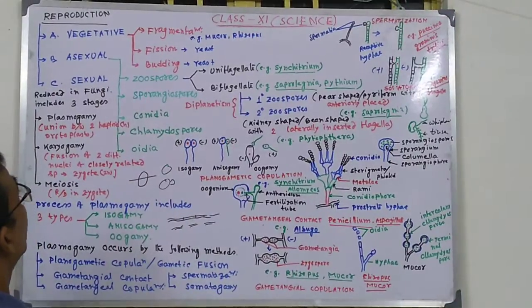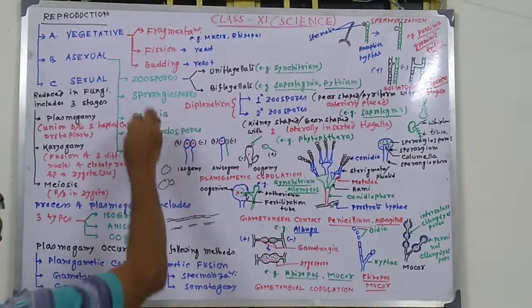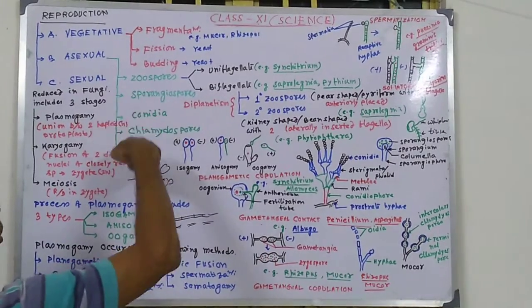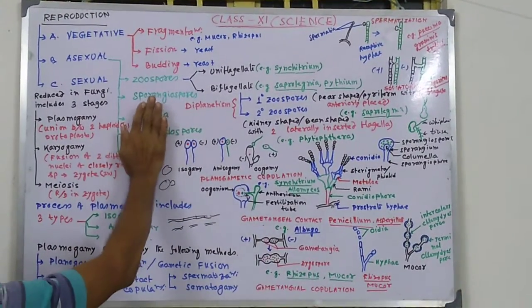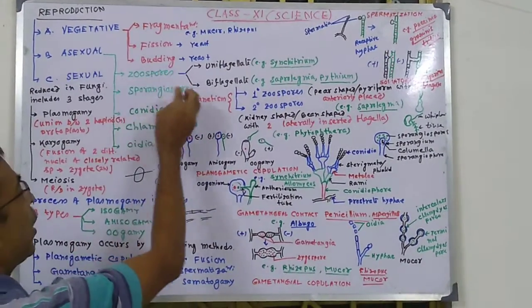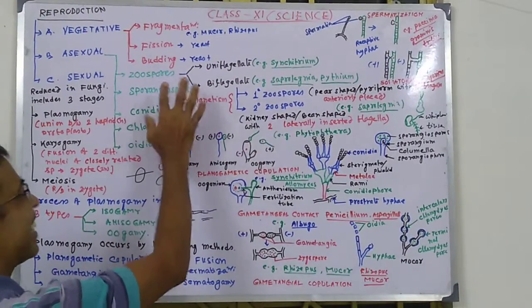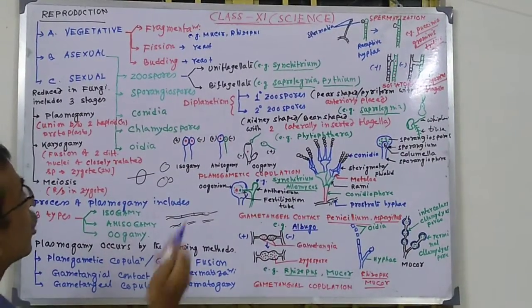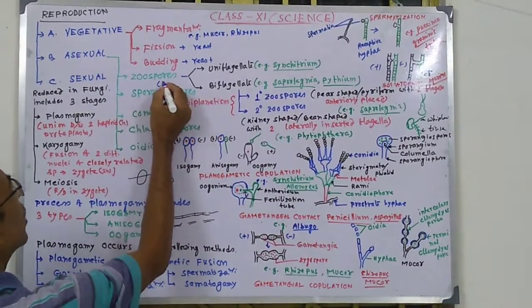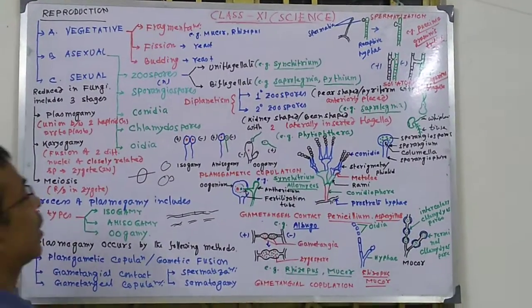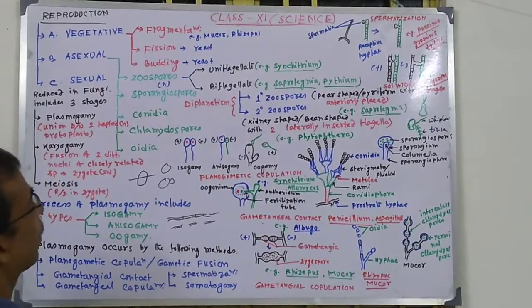About asexual reproduction, what are the spores? Different types of spores. Except zoospores, all are aplanospores, because they cannot move. Zoospores can move. Zoospores are haploid, thin-walled, naked, that is without a cell wall. Generally haploid, but in the case of Cladophora, a special alga, they are diploid.